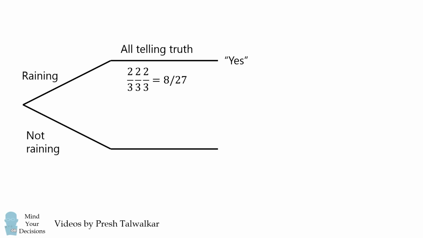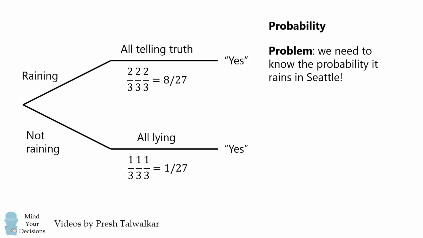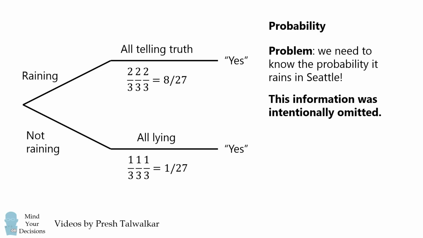Now, if all 3 friends are lying, then they will also all say yes. Each friend lies with a probability of 1/3, so we end up with the probability of 1/27 that all 3 are lying. We now want to calculate the probability of each branch. But there's a problem. We need to know the probability that it rains in Seattle. This information was intentionally omitted from the interview question.